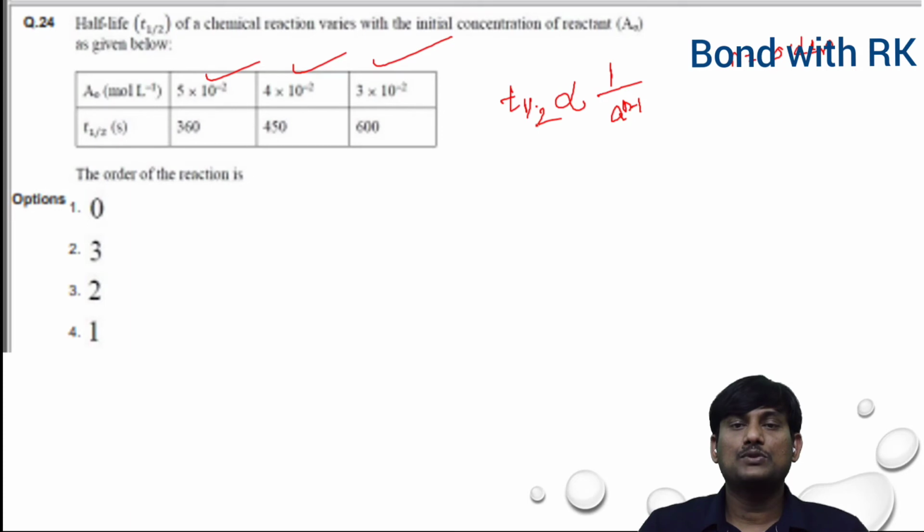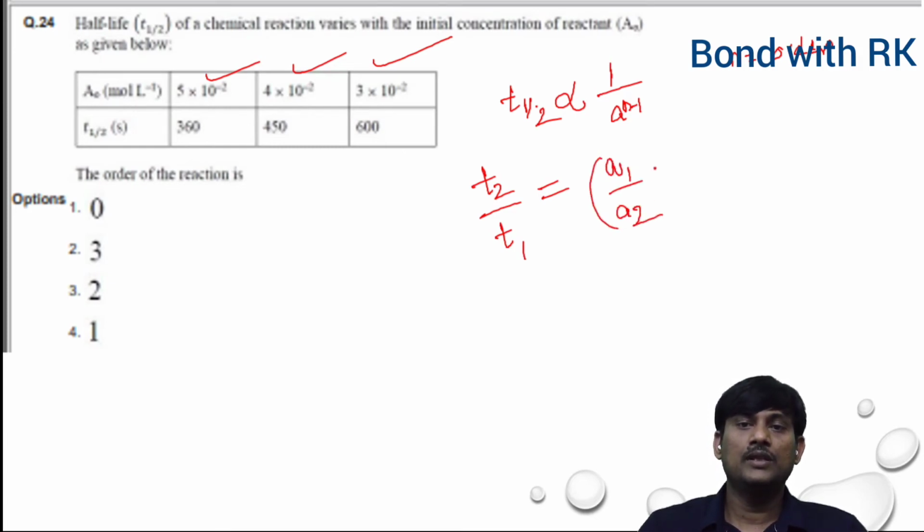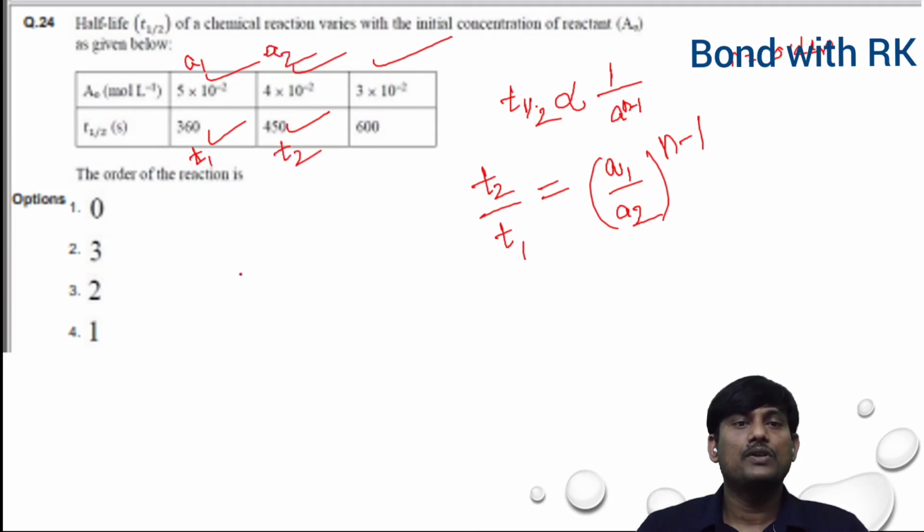Suppose we take two different half-life times, T2 by T1 is equal to A1 by A2 to the power of n minus 1. Let's take 360 as T1 and 450 as T2, with A1 and A2 the corresponding concentrations.